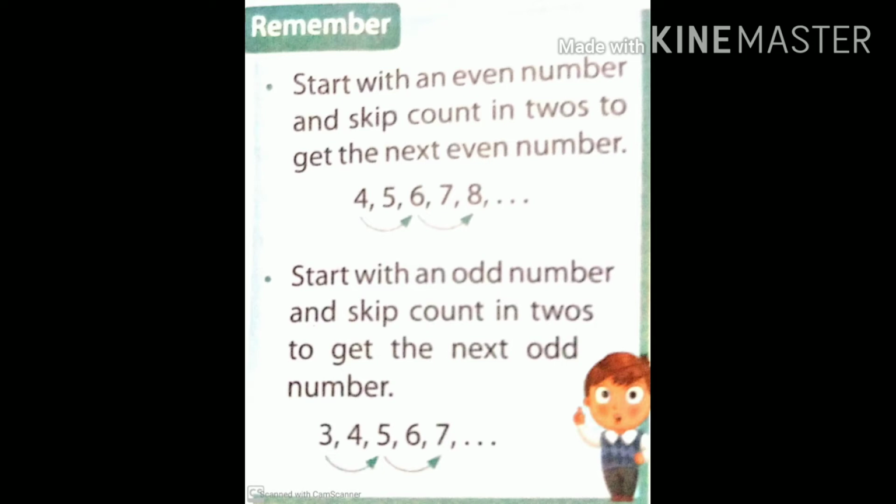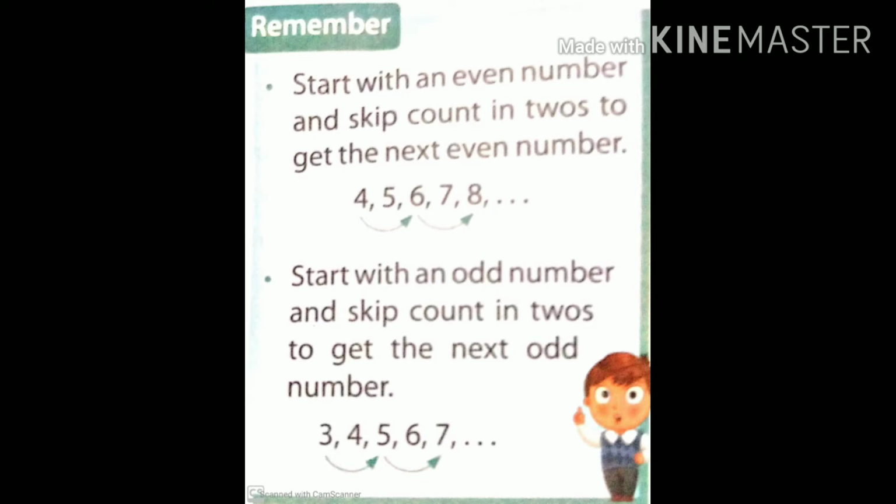Now the second point is, start with an odd number and skip in twos to get the next odd number. For example, see 3. We are starting from 3 and let's skip count in twos. After 3, we skip 4 and get 5.